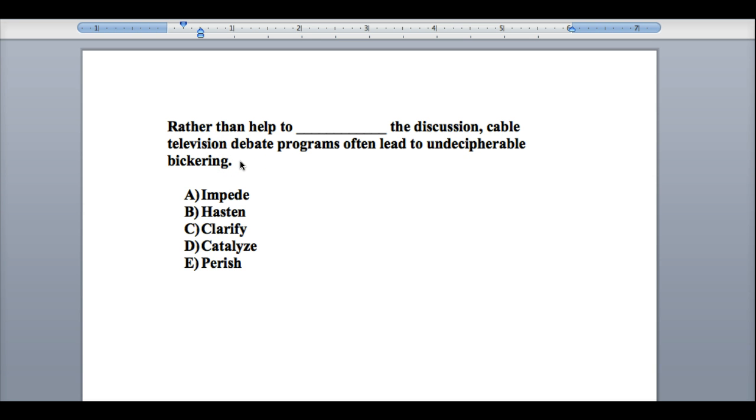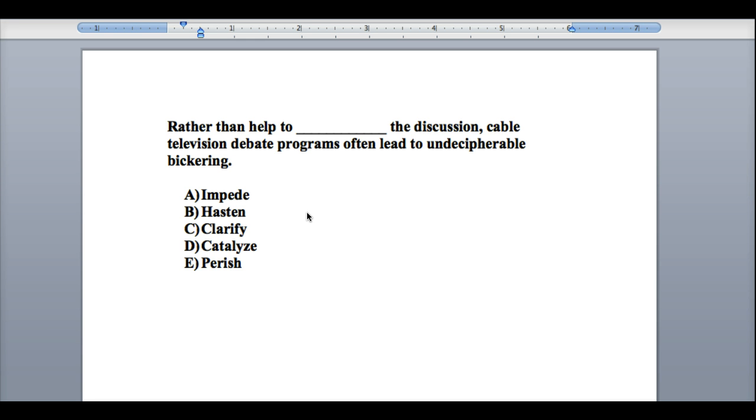So rather than A or B or C or D or E, rather than this, whatever the blank is, cable television debate programs often lead to undecipherable bickering. So this is going to be the opposite of undecipherable bickering. How do you do that? Well, you look at the "rather" here, and everything else falls into place. Rather than help to blank the discussion, and notice it says discussion, cable television debate programs often lead to undecipherable bickering. All right, so we have impede, hasten, clarify, catalyze, and perish.